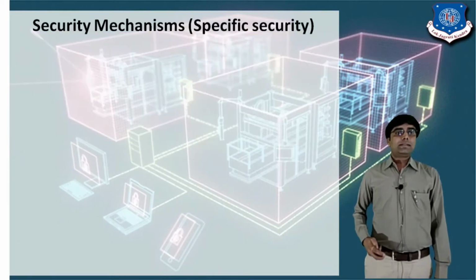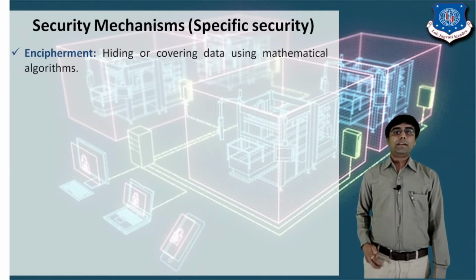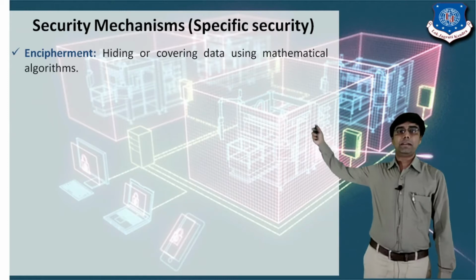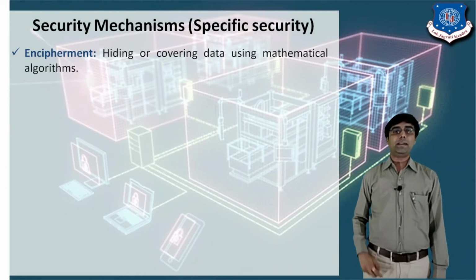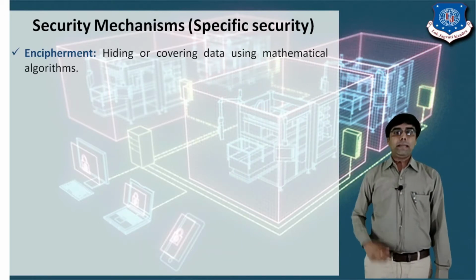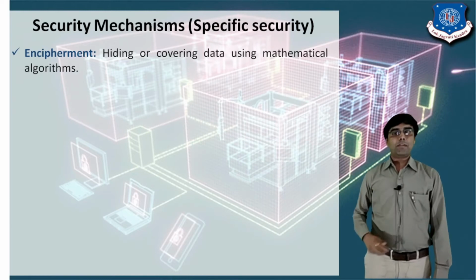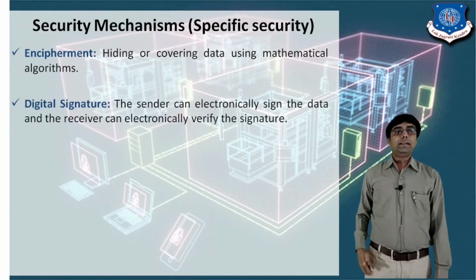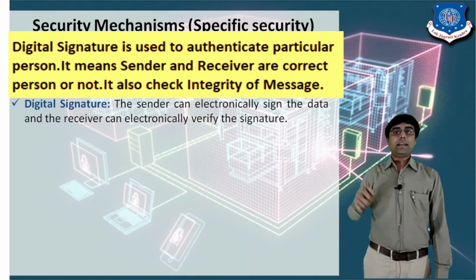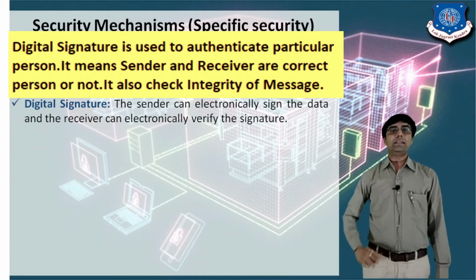So let's start. The first specific security mechanism is encipherment. Encipherment is hiding or covering the data using a mathematical algorithm. It means that we provide encryption and decryption to secure our information. Then the second is the digital signature. With a digital signature, the sender can electronically sign the data and the receiver can electronically verify the signature.